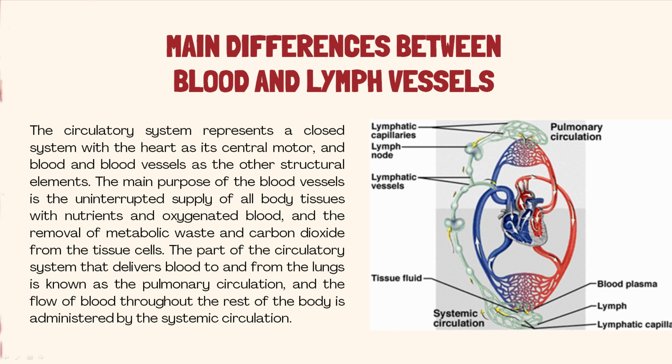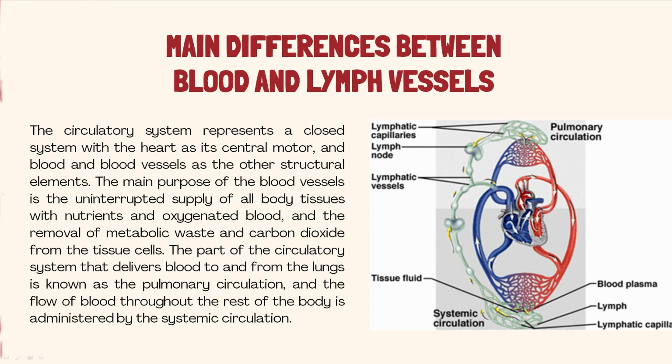Main differences between blood and lymph vessels. The circulatory system represents a closed system with the heart as its central motor and blood vessels as the other structural elements. The main purpose of the blood vessels is the uninterrupted supply of all body tissues with nutrients and oxygenated blood, and the removal of metabolic waste and carbon dioxide from the tissue cells.